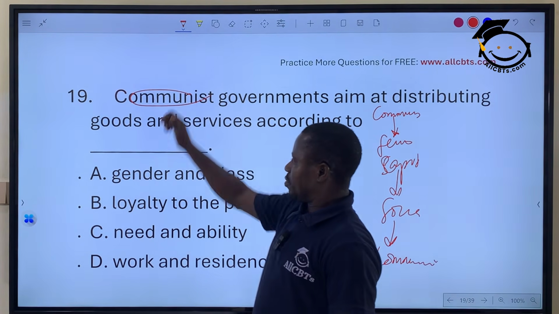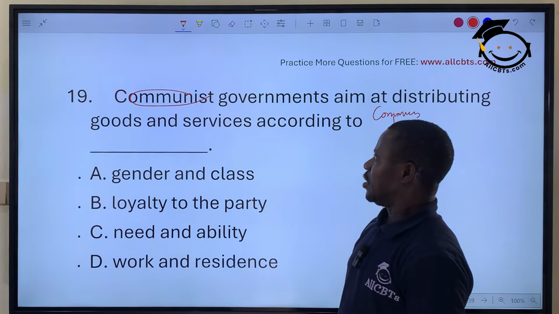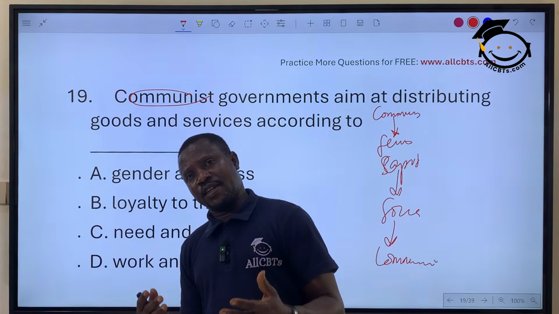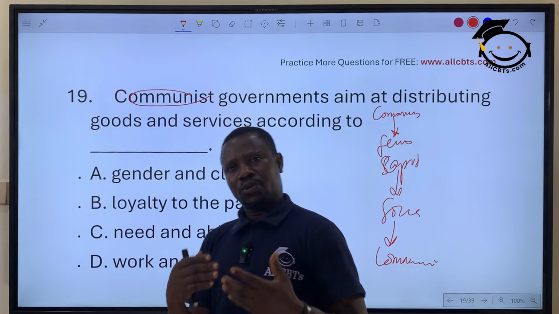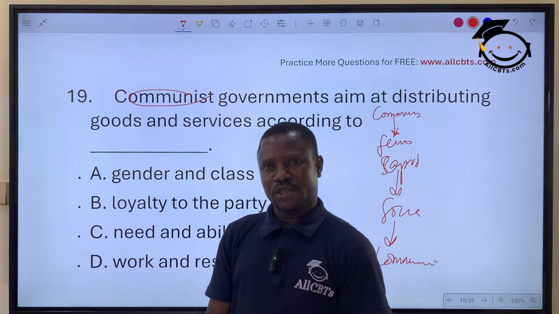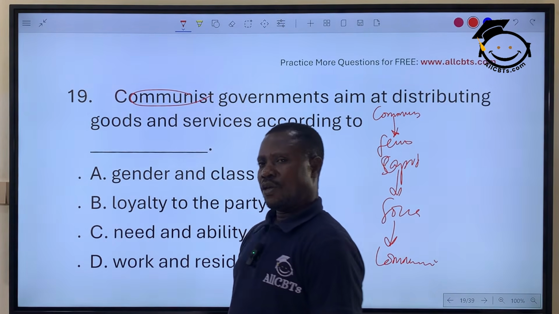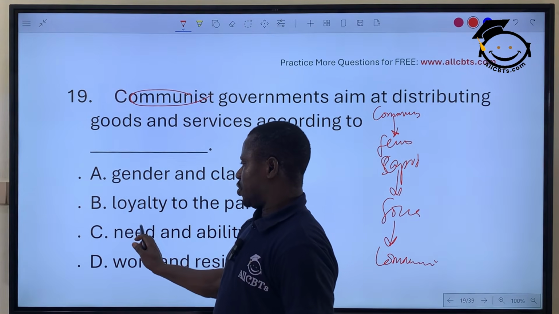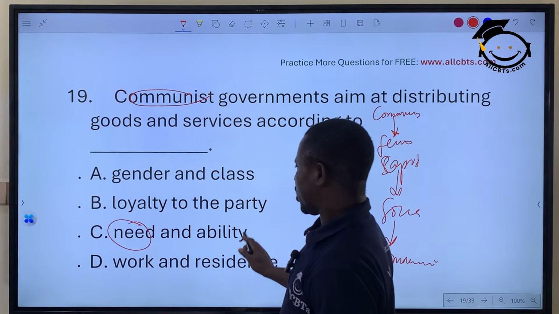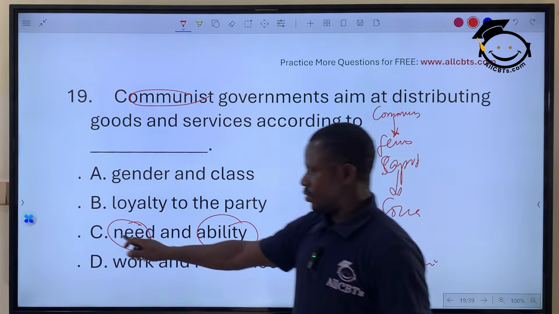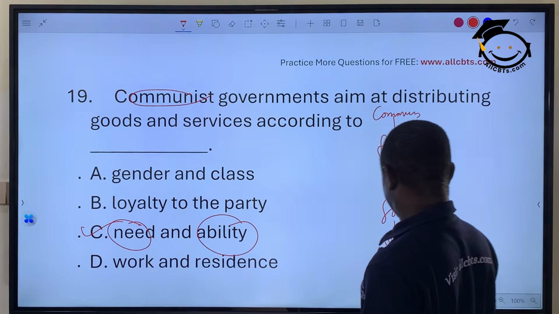The philosophy that guides communist government is that they give to each according to his needs and take from each according to his ability. In that situation, there is no rich and there is no poor. Option C, of course, is the correct answer.